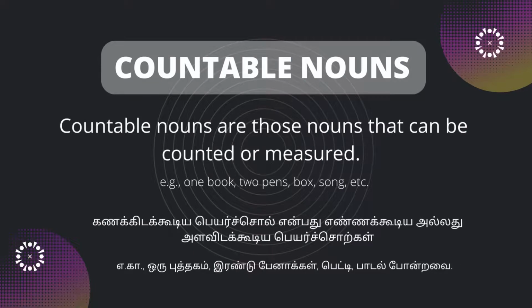Countable nouns are the names of objects and people that can be counted.